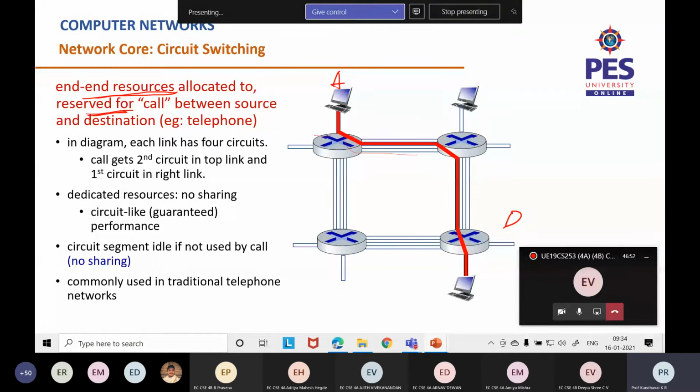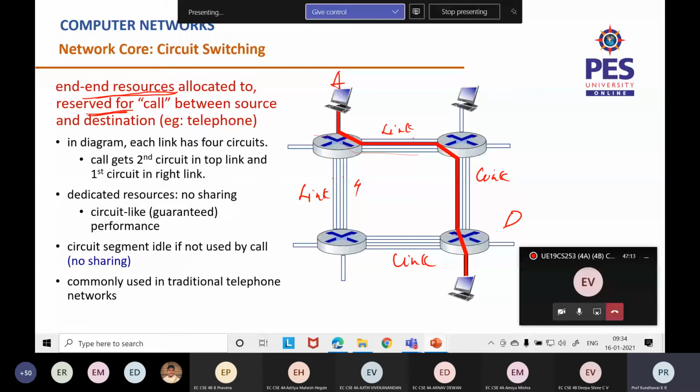Look at the diagram. Each link has 4 circuits. Can you see? This is a circuit. This is a link, this is a link, this is a link, and this is a link. Each link has 1, 2, 3, 4.